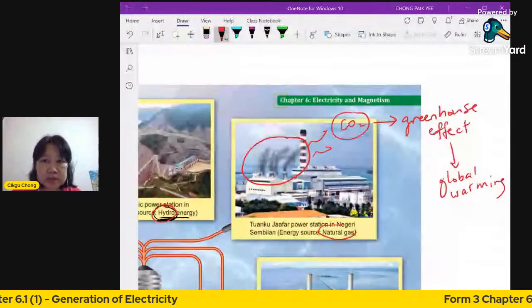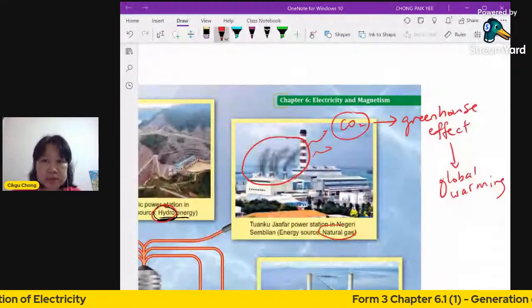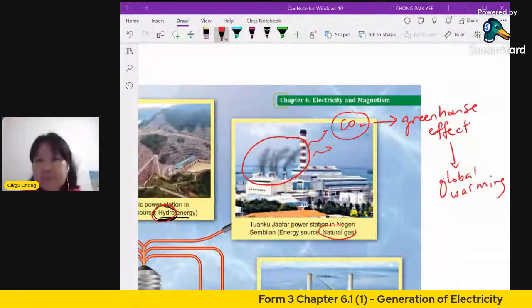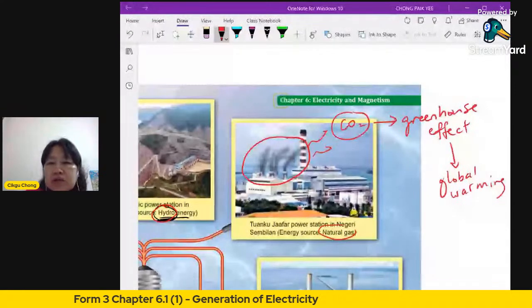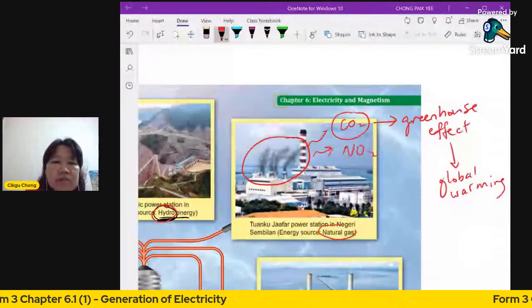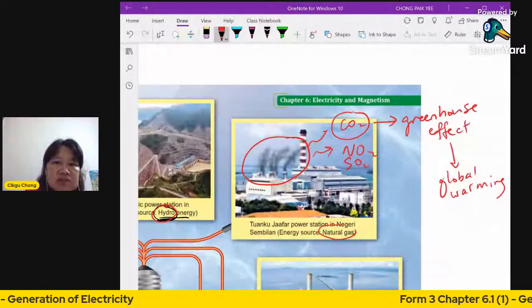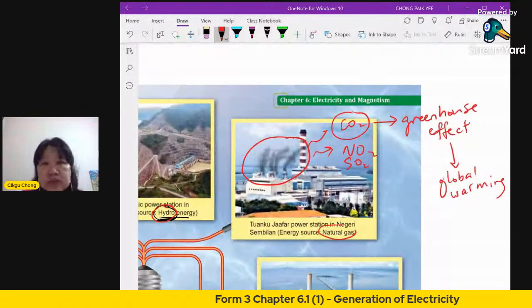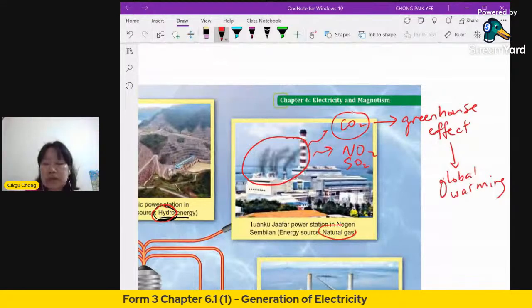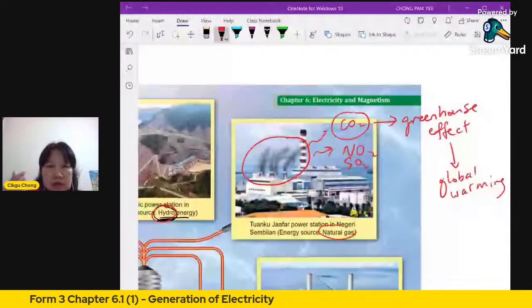When you have more and more carbon dioxide, it causes the greenhouse effect, and that in turn causes global warming. The pollution also comes from other gases, for example nitrogen dioxide and sulfur dioxide, SO2, that we learned earlier in the respiration chapter. Those have harmful effects on our lungs and so on.